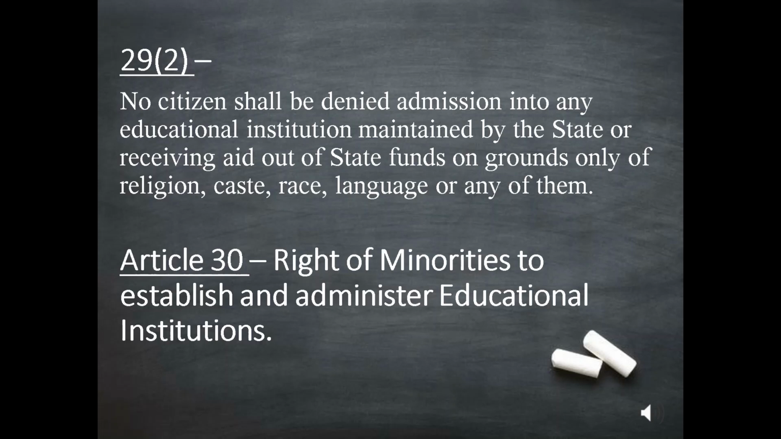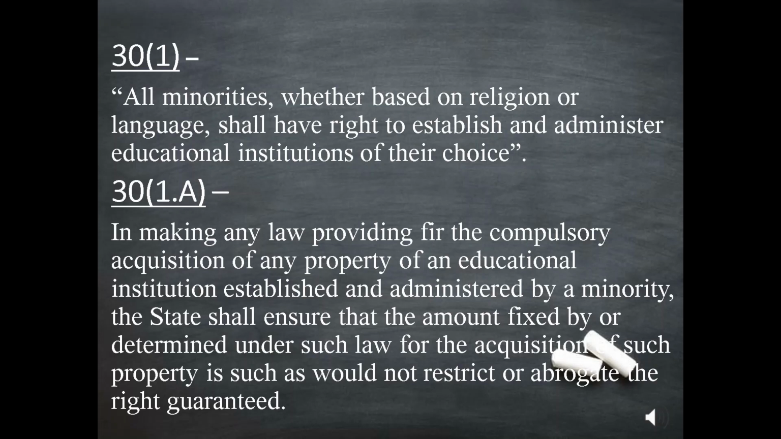Article 30 is the right of minorities to establish and administer educational institutions. Article 30 Clause 1 says that all minorities, whether based on religion or language, shall have the right to establish and administer educational institutions of their choice. Article 30 Clause 1A says that in making any law providing for the compulsory acquisition of any property of an